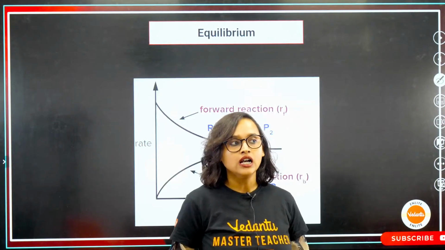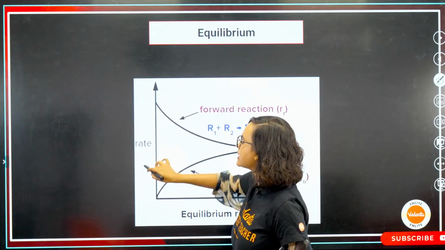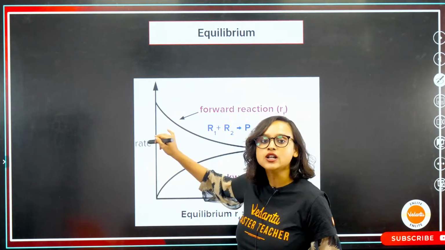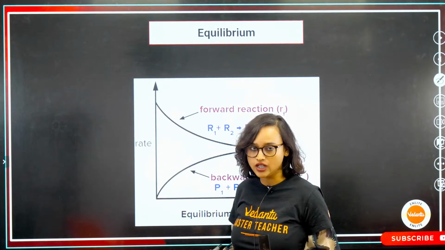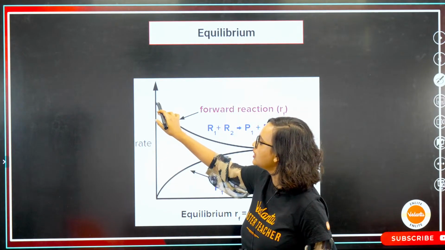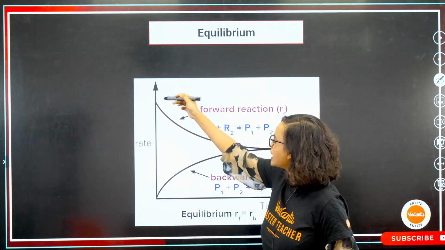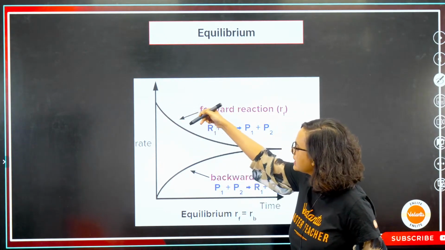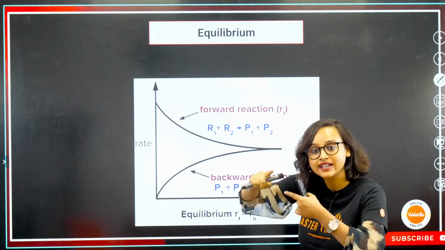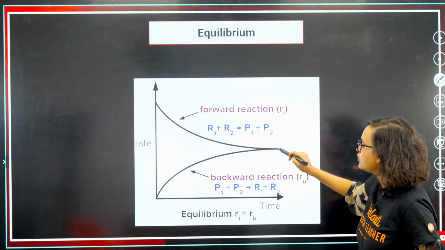Yes. Now, if you look at this graph, guys, initially this is the rate of the reaction. Basically, what is exactly happening to the reaction? If you look at this graph, do you understand that in the beginning the reactants are more? In the beginning the reactants are more, so the rate is very fast, and it is coming down like this because the reactants are getting used up. So it is trying to come down here.